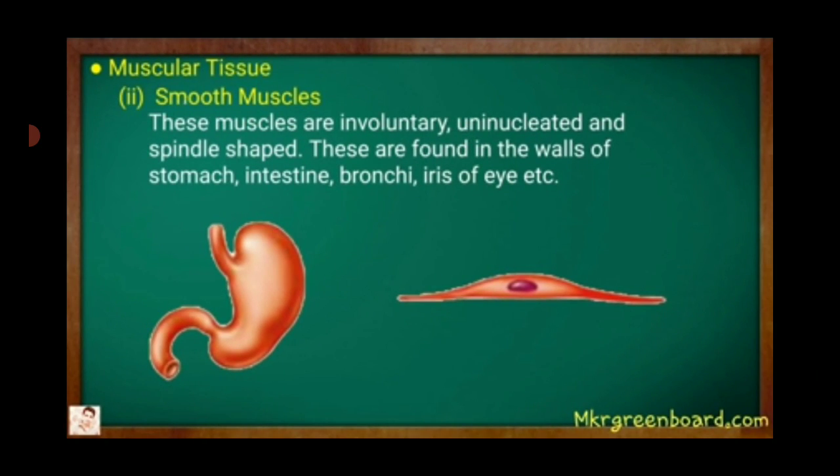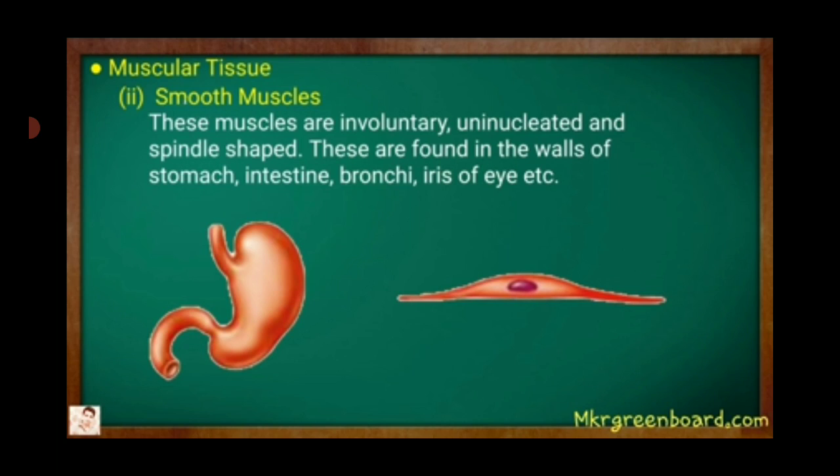Second one is smooth muscles. These muscles are involuntary, uninucleated and spindle shaped.